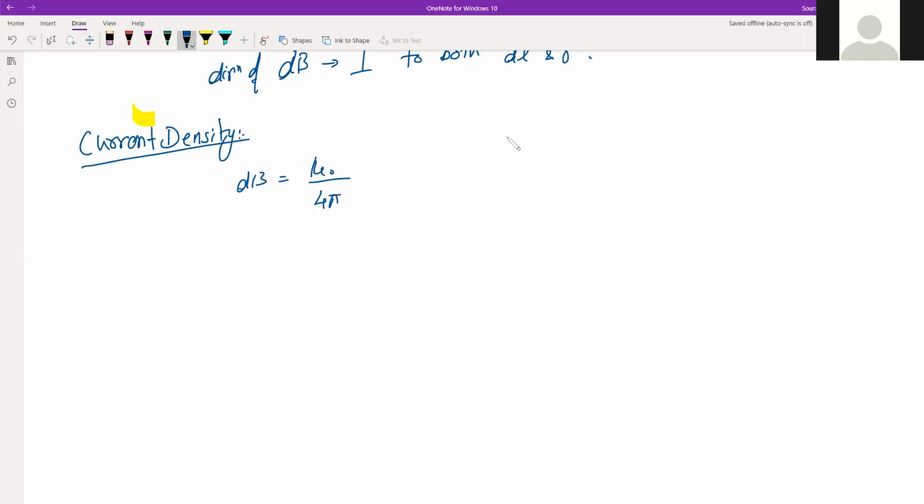Current density is I by A, and in this case it will be written as J cross product R divided by R cube into dV.